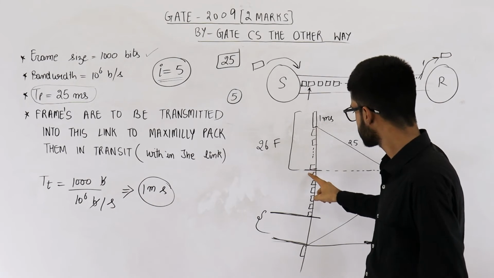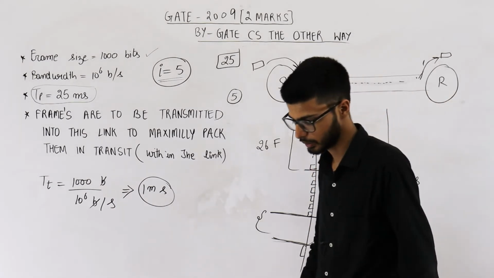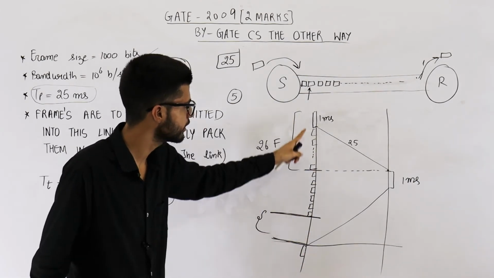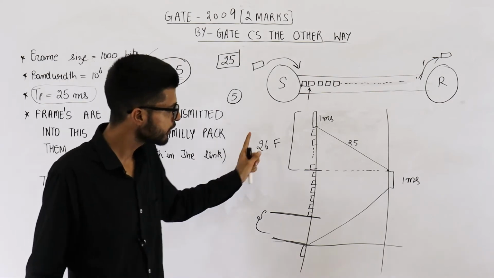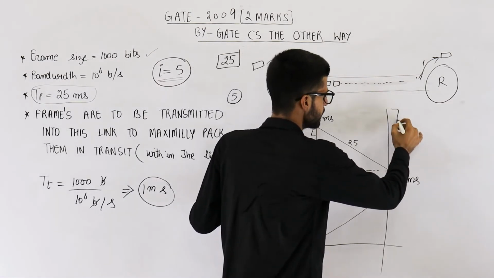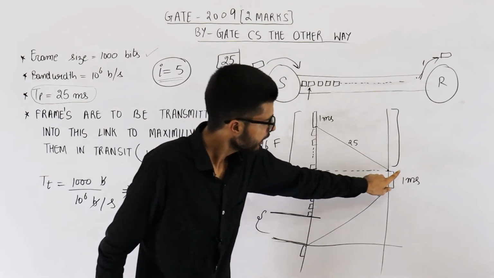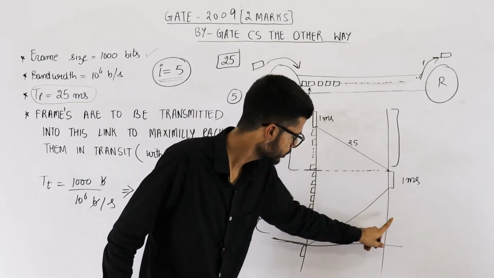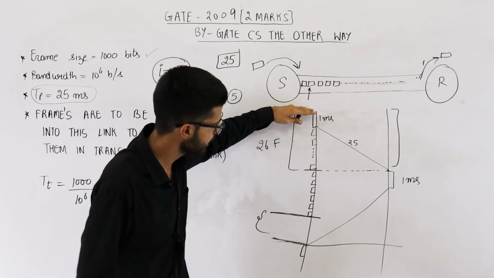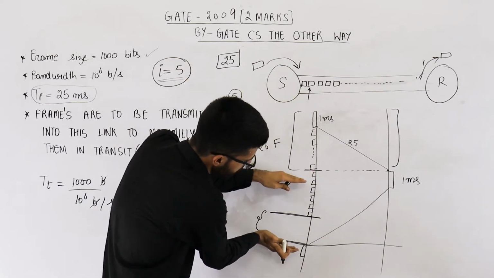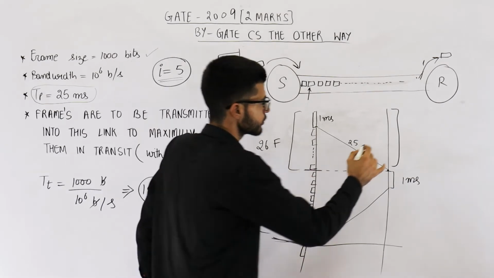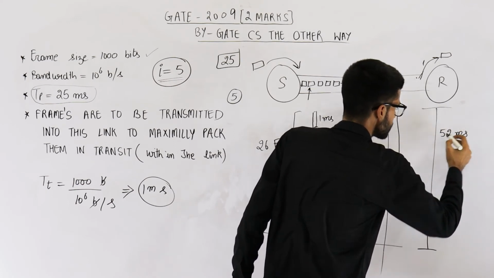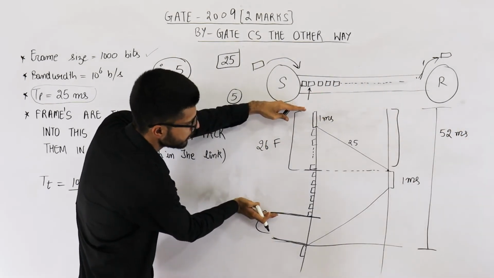We have sent 26 plus these 6, 32 frames in total. Okay. It took how much time? 32 milliseconds. Total 32 frames are sent. 32 milliseconds have elapsed. The first frame took 26 milliseconds to reach here. Its acknowledgement took additional 26 milliseconds to reach here. How much total time has elapsed from here to here? It is 26 plus 26, that is 52. So this much time is 52 milliseconds and this much time is 32 milliseconds.